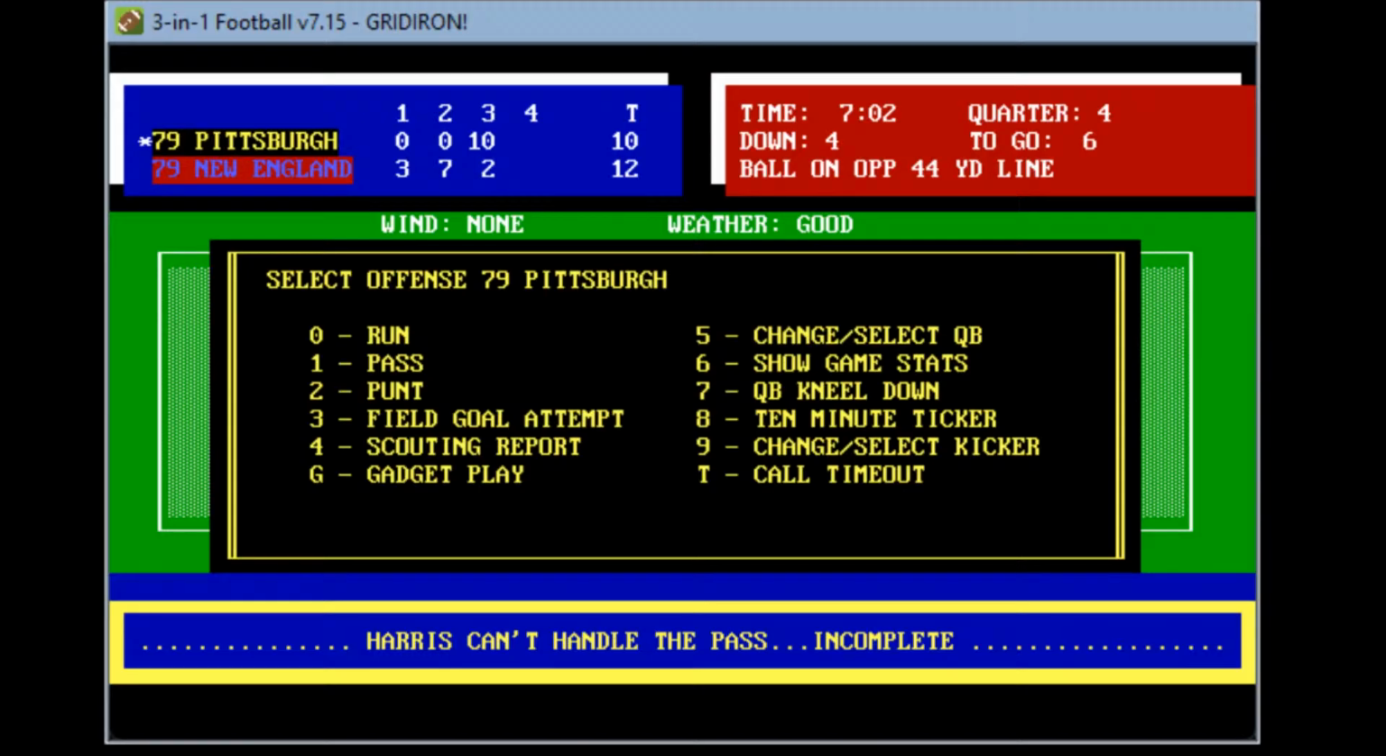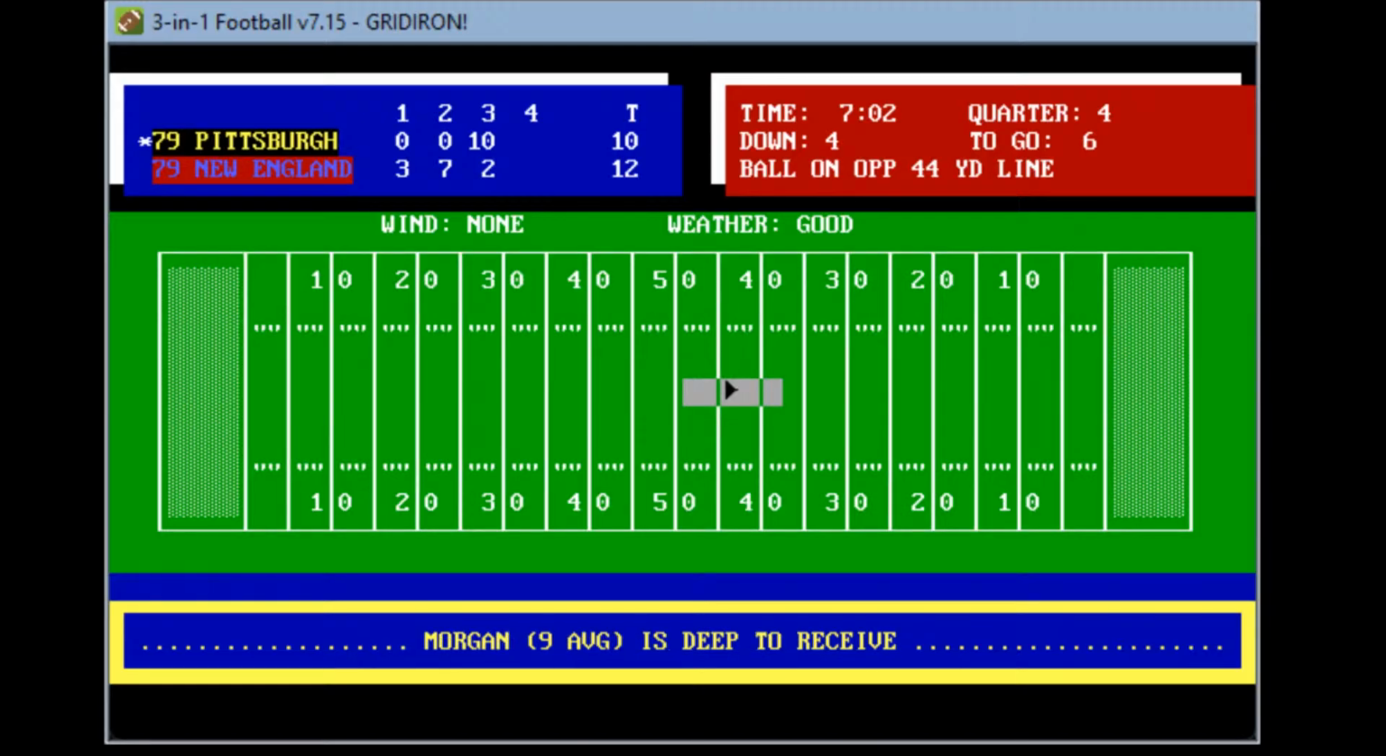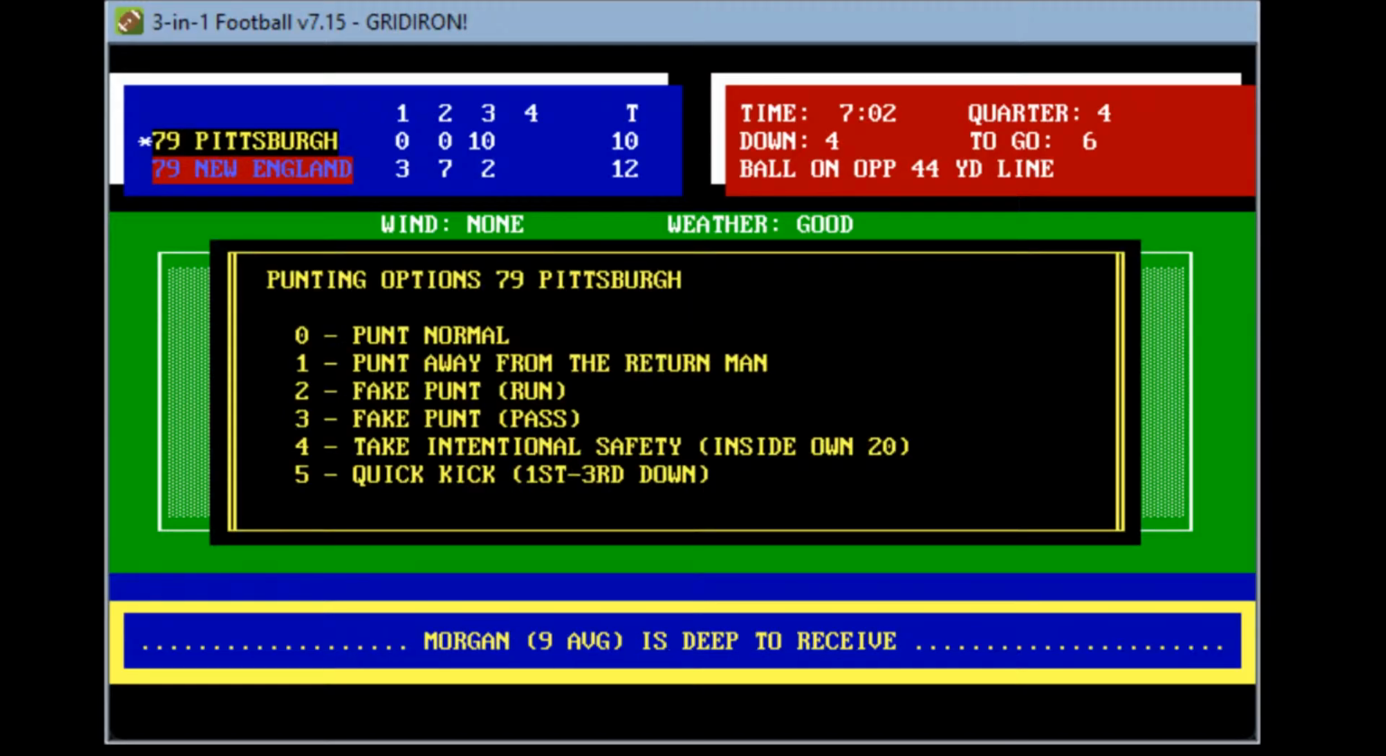And we'll see if they can get a quality punt here. Let's take away quick kick. Punt normal. Punt away. There's no coffin corner kick.